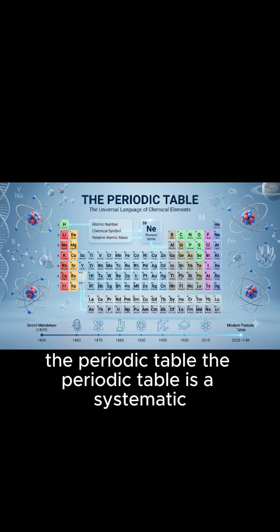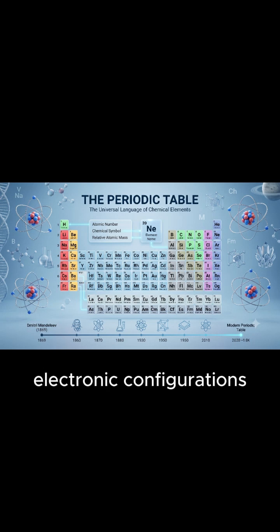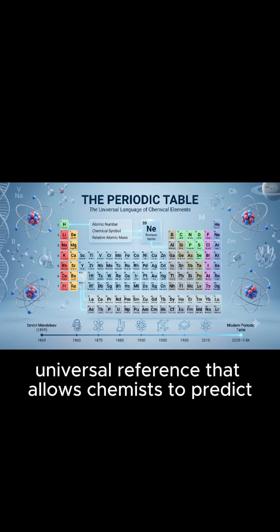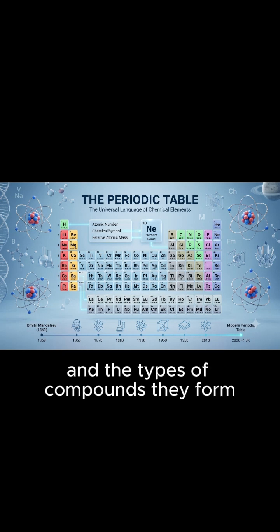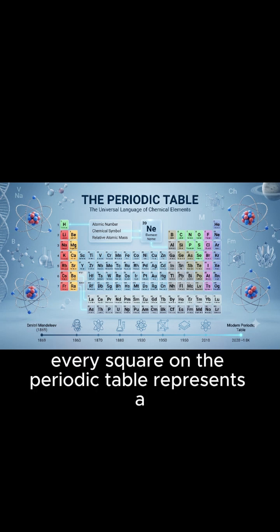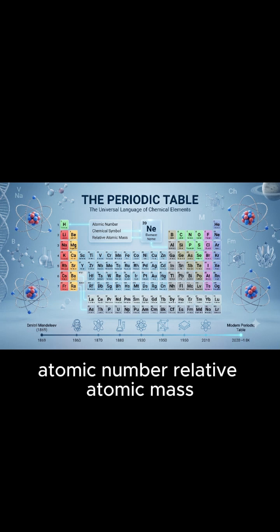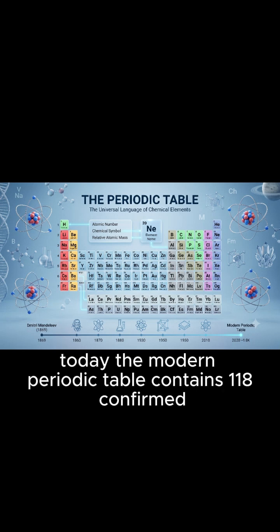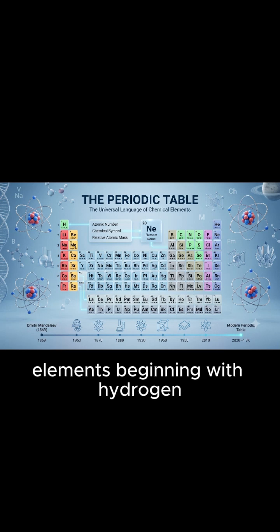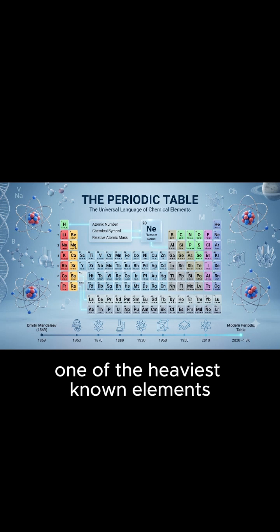The periodic table is a systematic arrangement of all known chemical elements based on their atomic numbers, electronic configurations, and recurring chemical properties. It serves as a universal reference that allows chemists to predict how elements behave, how they react with one another, and the types of compounds they form. Every square on the periodic table represents a unique element. Each element is identified by its chemical symbol, atomic number, relative atomic mass, and position within the table. Today, the modern periodic table contains 118 confirmed elements, beginning with hydrogen, the lightest element, and ending with oganesson, one of the heaviest known elements.